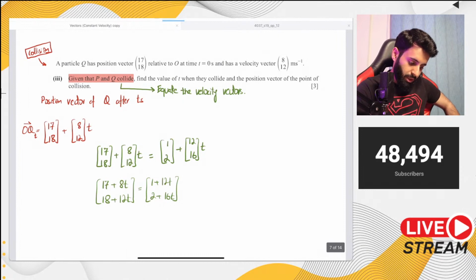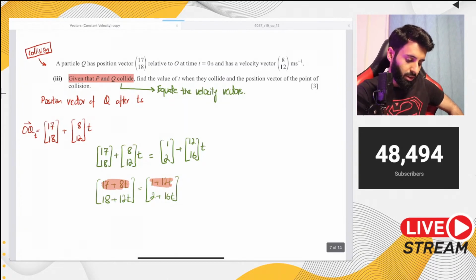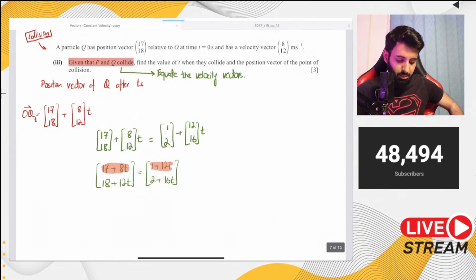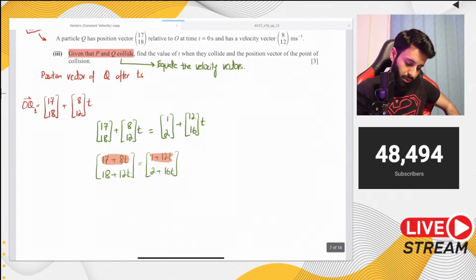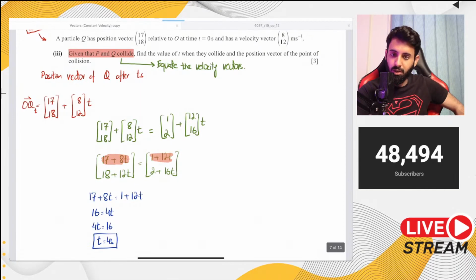So here's what I can do. I can take the x component from q and equate it with the x component of p. It's like when we have to prove that two vectors are parallel, except that here we're not dividing, we're equating them. So 17 plus 8t is equal to 1 plus 12t. 16 is equal to 4t. Let's write this nicely: 4t is equal to 16, which means t is equal to 4 seconds. And there you go. That's it.